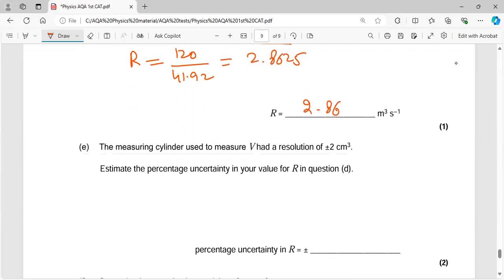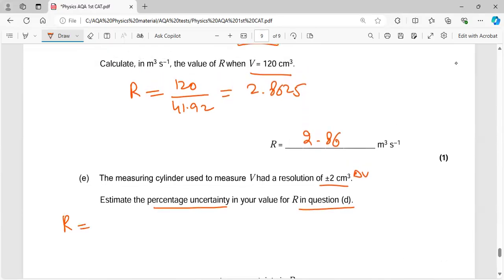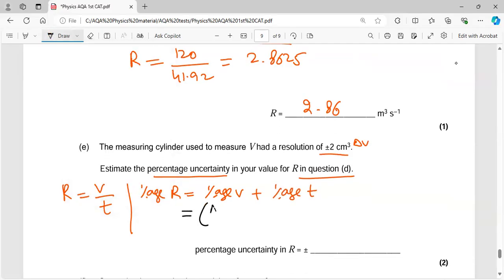And then the measuring cylinder has a resolution of this. It means this is the absolute uncertainty. Estimate the percentage uncertainty in your answer of R. So R is actually V over T. So it means percentage uncertainty in R is equal to percentage uncertainty in V plus percentage uncertainty in T. And this is delta V over V into 100 plus delta T over T into 100.